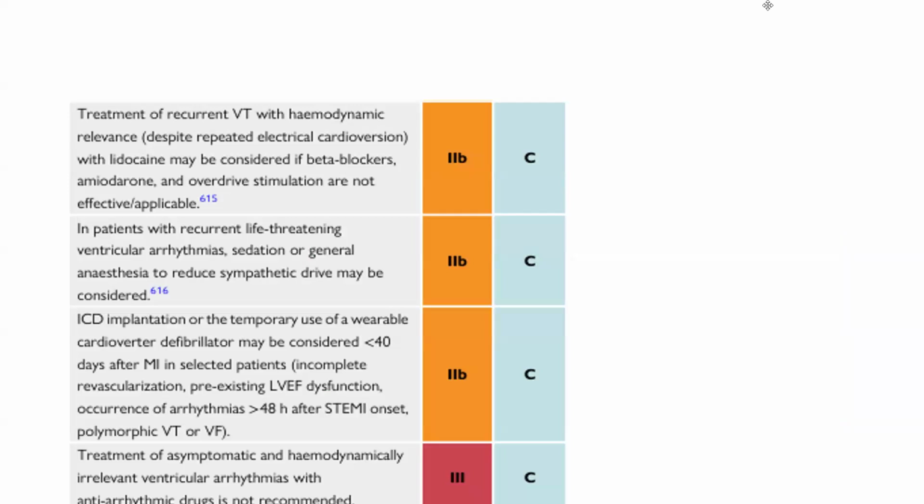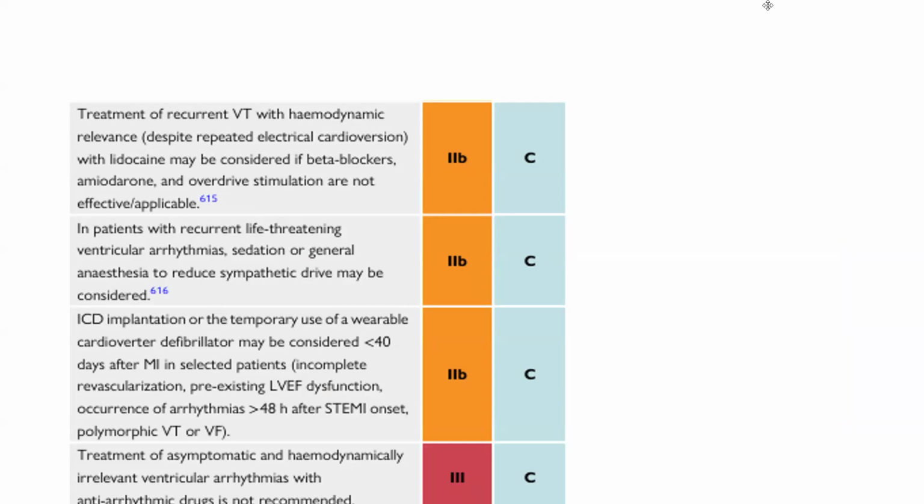Treatment of recurrent VT with hemodynamic relevance with lignocaine may be considered if beta blocker, amiodarone, and overdrive stimulation are not effective. In patients with recurrent life-threatening ventricular arrhythmia, sedation or general anesthesia to reduce sympathetic drive may be considered.